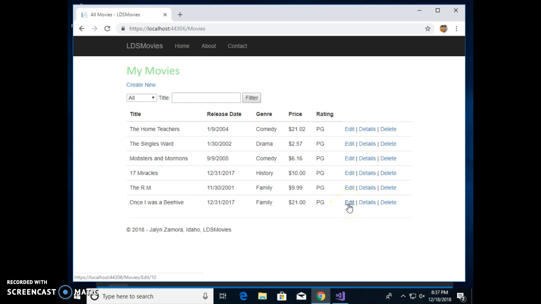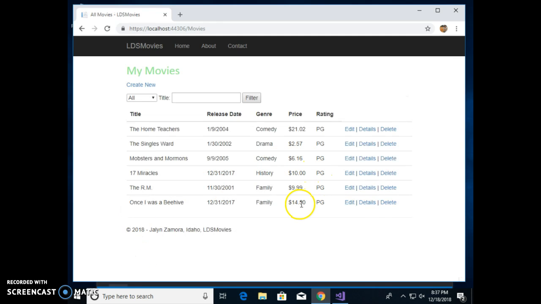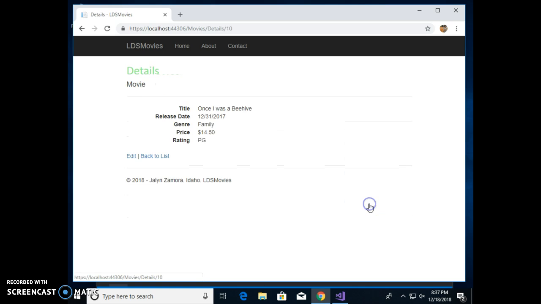Then we can go and edit it. And let's say it's on sale, so we change the price to $14.50. We save it. There it is. We click on the details, and we can see the details of that specific movie.